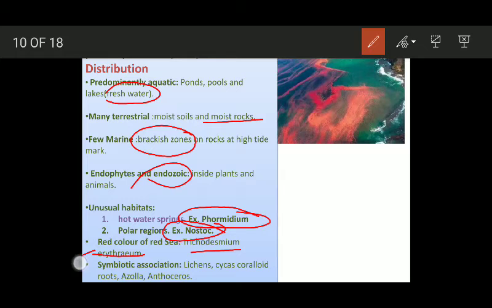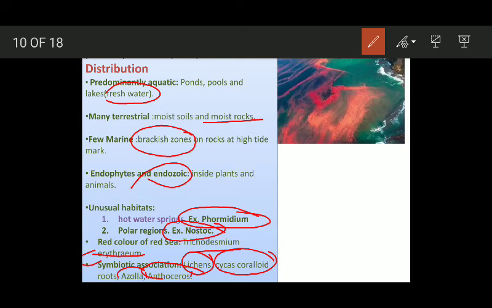Then some of these blue-green algae exist in symbiotic association with lichen. You can find them in lichens. They are present in coralloid roots of Cycas. We will discuss these things when we talk about gymnosperms. They are present in Azolla, which is a pteridophyte, and they are present in Anthoceros.